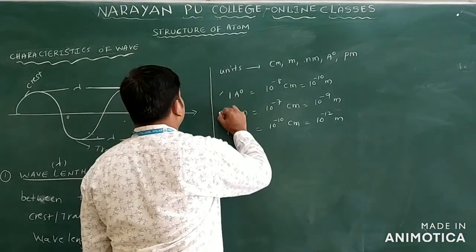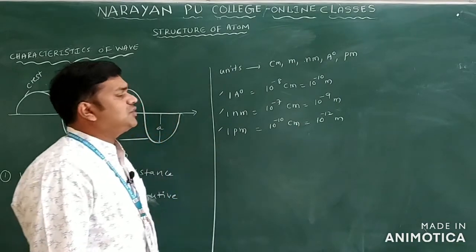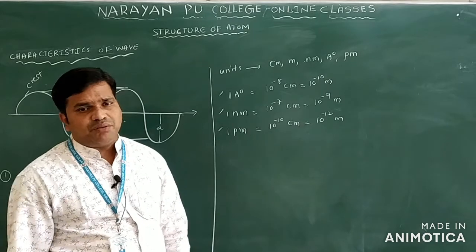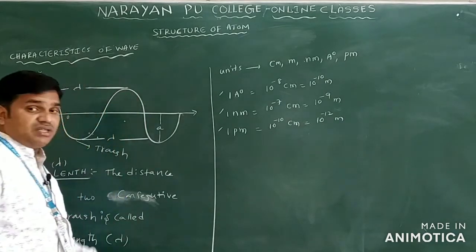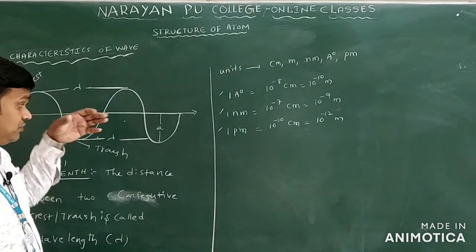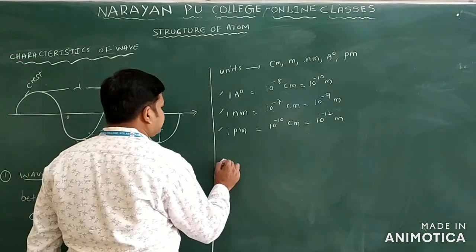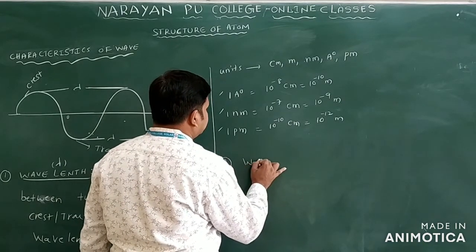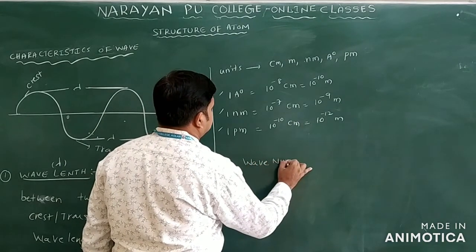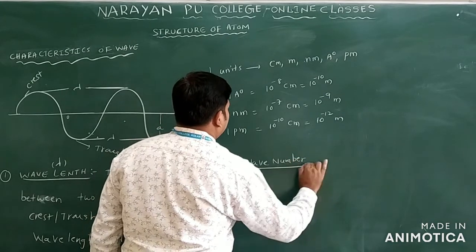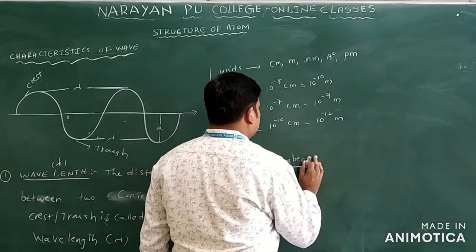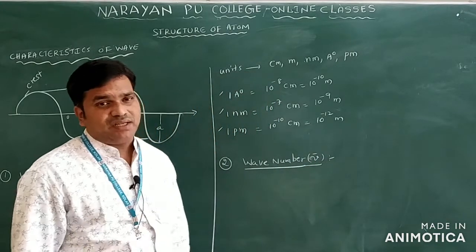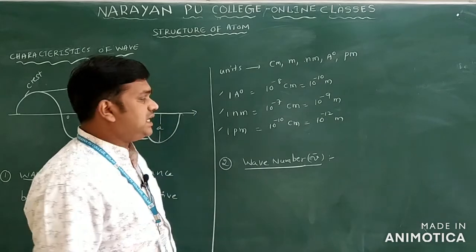So these are the main units you are using in this calculation part: conversion of angstroms to centimeter, meter, nanometer, and picometer. So this is the first characteristic of a wave, that is the wavelength. And the second one you can see here is wave number. Generally it is denoted by nu bar. So what is wave number? The reciprocal of the wavelength is called wave number.